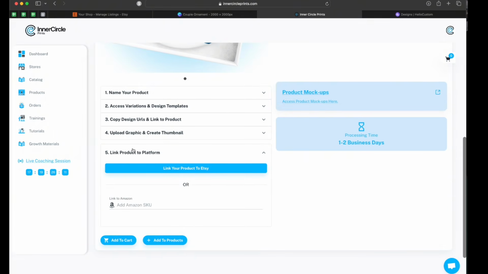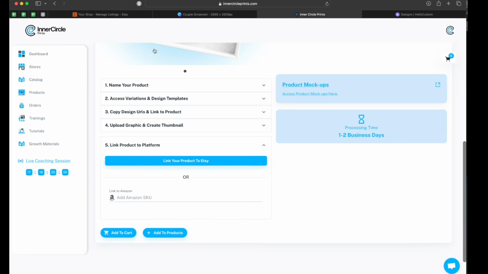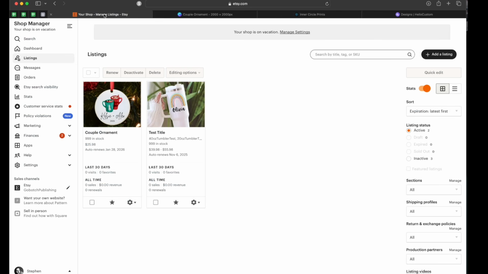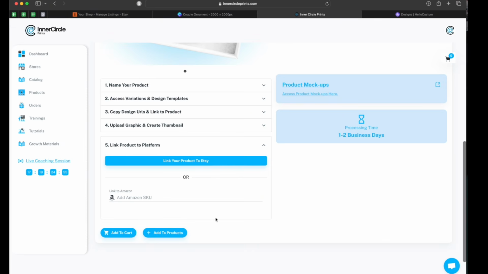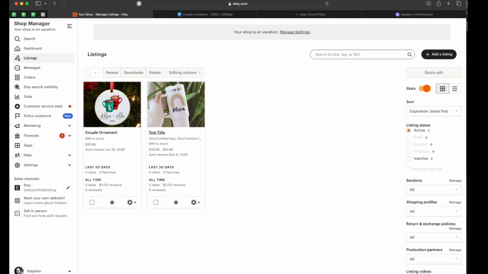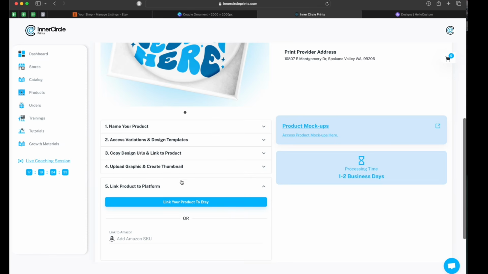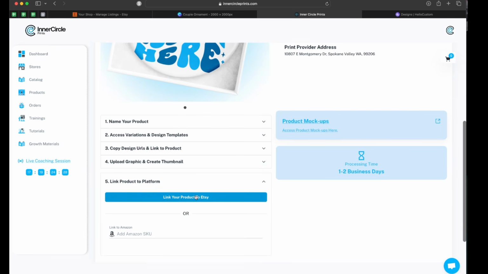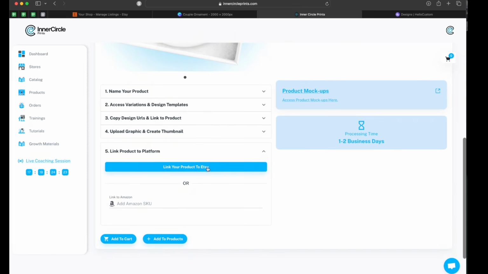And then number 5, if you have your store connected, this is where you're just going to click Link Your Product to Etsy. Everything that is active and even in drafts on your Etsy store is going to appear there, and you're going to click into the search bar and type in the title or keyword of what you're looking for, and then you're going to select that listing. I don't have this specific shop set up with ICP right now, so I can't show you, but all of your listings are going to populate when you click on this. You're going to find the listing that it is and select it.